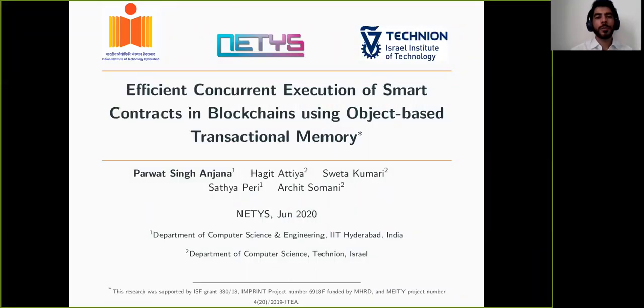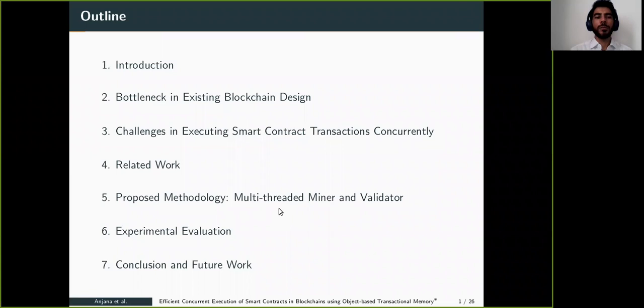Today I am going to talk about the efficient concurrent execution of smart contracts in blockchain using object-based transactional memory. This is joint work with Professor Hagit Attiya, Shweta Kumari and Artis Kumani at Technion, Israel, and Professor Sathya Peri at IIT Hyderabad. So in this talk, first I will give a brief introduction about blockchain technology, like how it works.